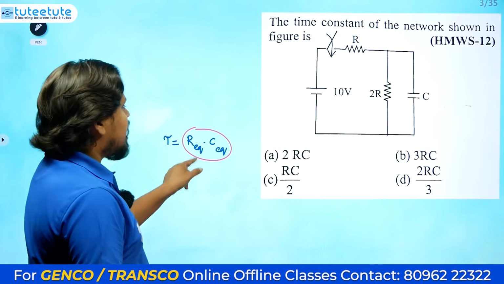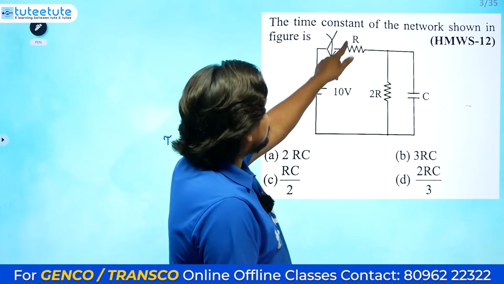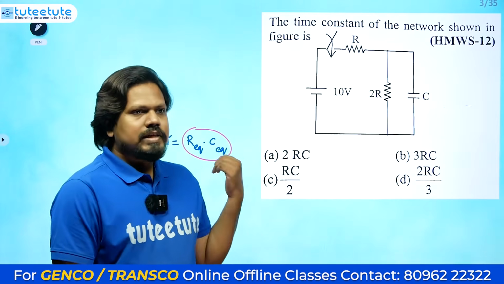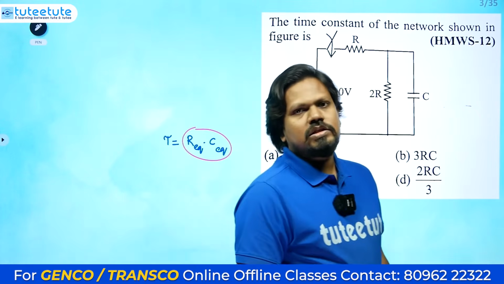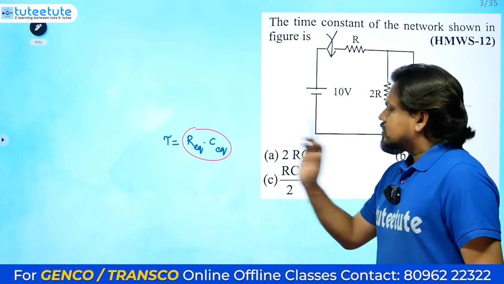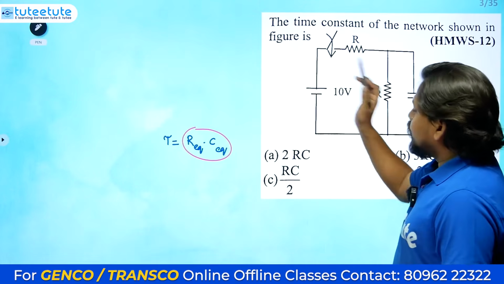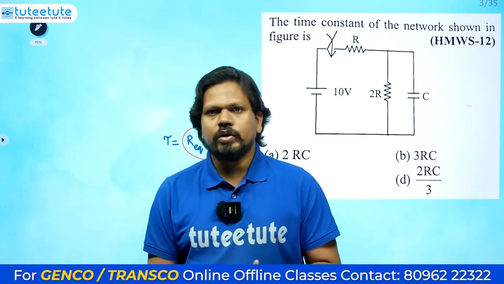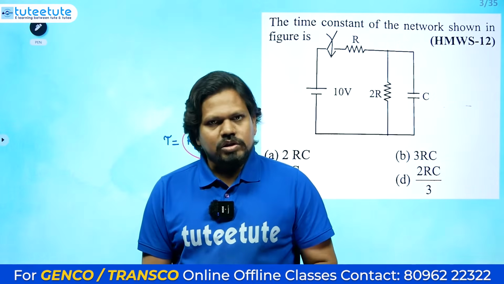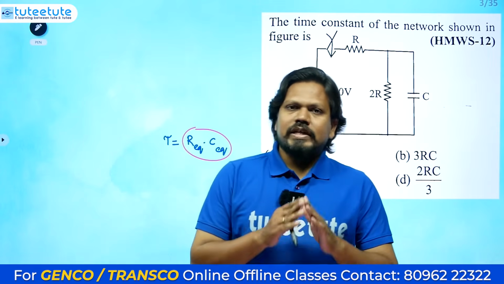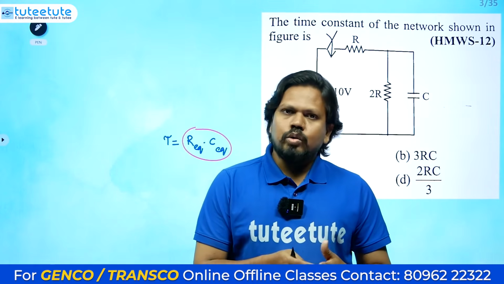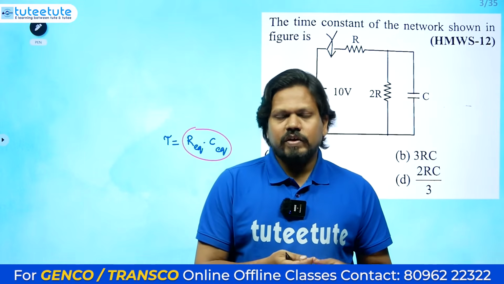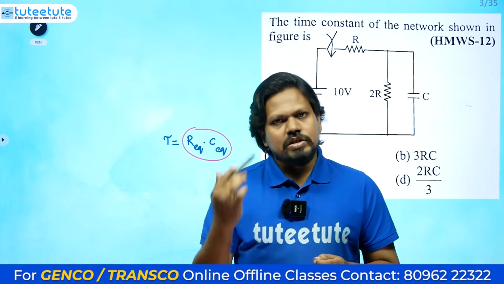What is R equivalent? Are these two connected in series or parallel? How do we check? Before all these calculations we need to consider whether we calculate the time constant before the switch operation or after the switch operation. This is the first thing we need to know. Here the switch is closing. Whether the switch is opening or closing, that will be a disturbance, a transient for the circuit.